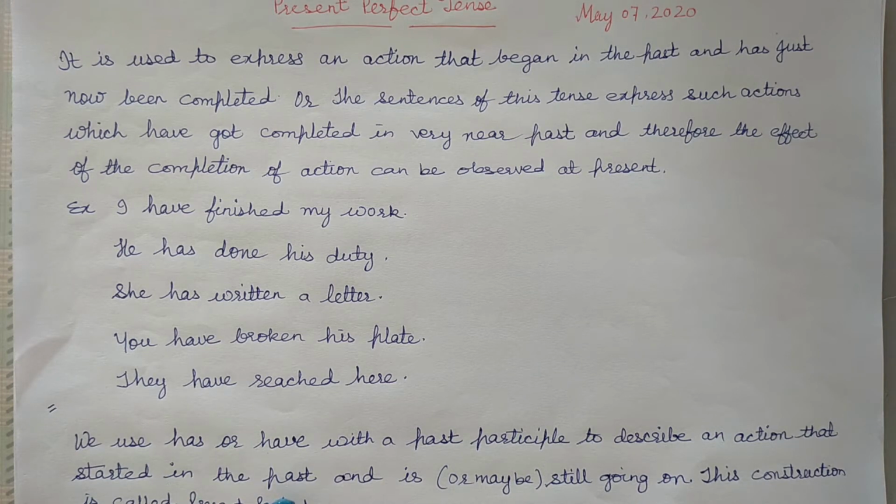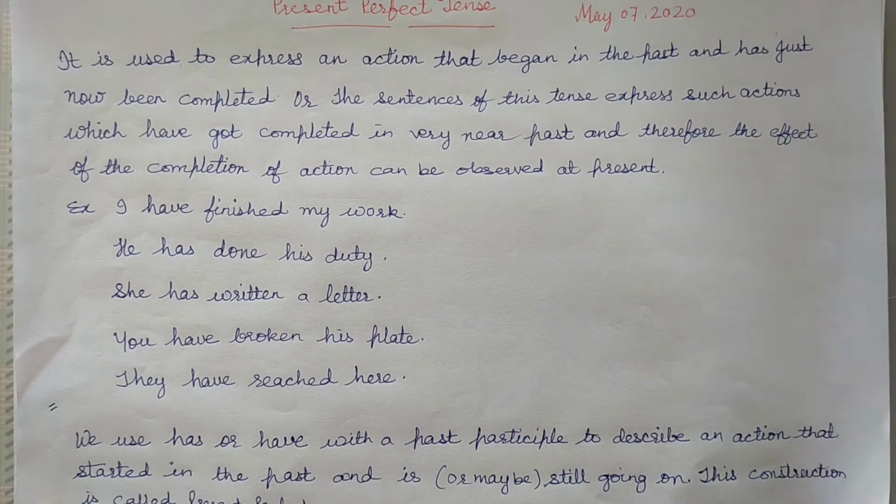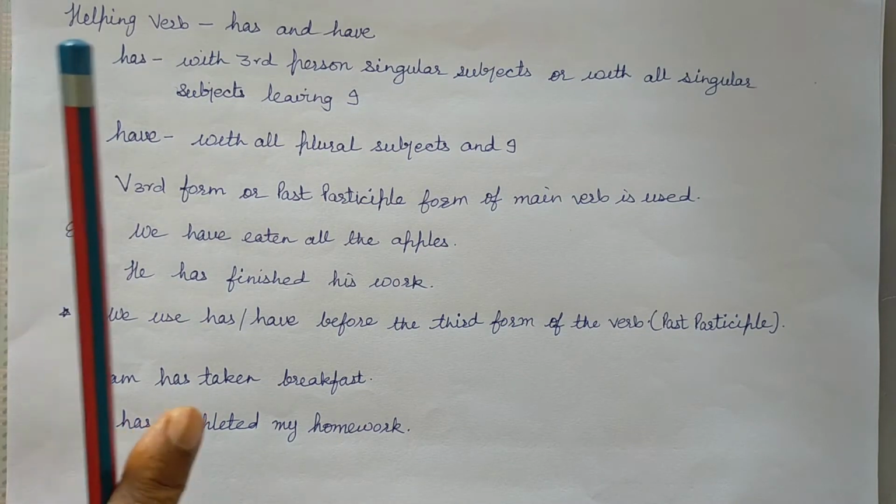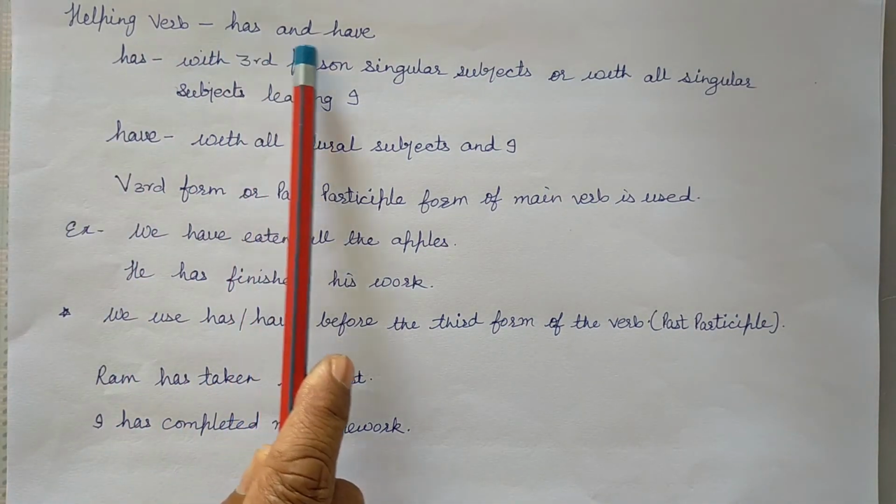We use has or have with a past participle to describe an action that started in the past and is, or maybe still, going on. This construction is called present perfect. Helping verbs are has, have.